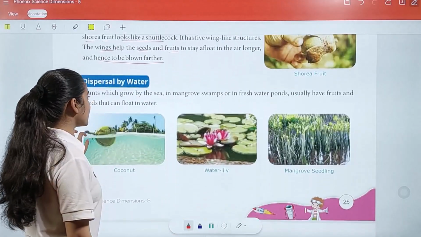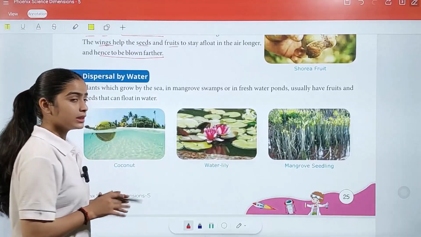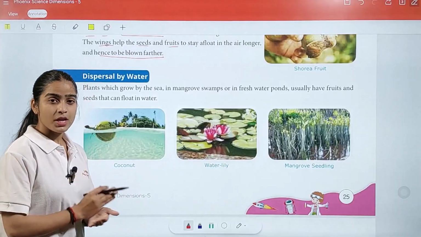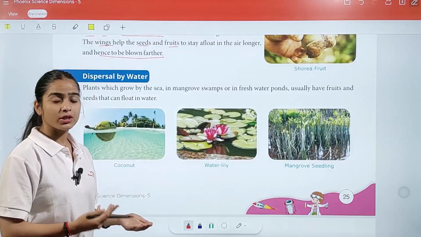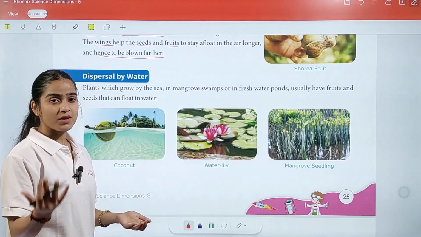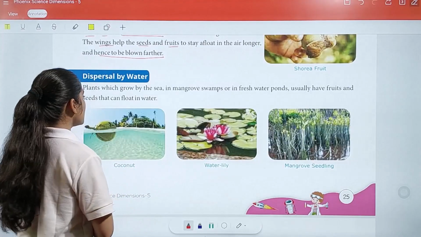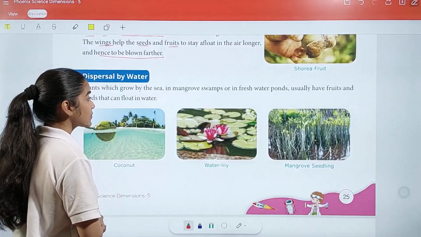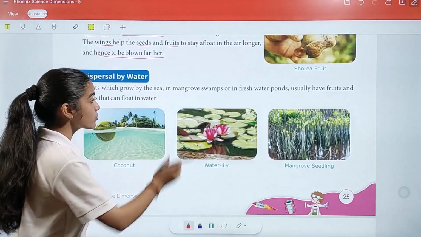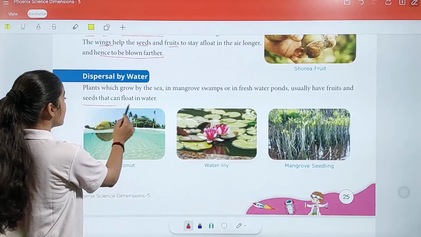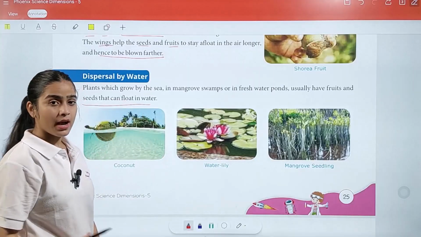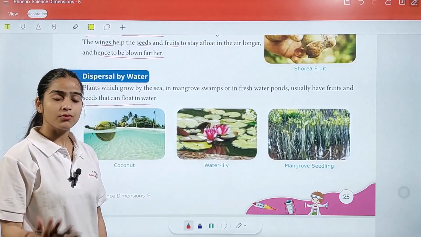Now we are going to learn about dispersal by water. In this, as the name suggests, we have to see how with the help of water plants can move their seeds from one place to another. So plants which grow by the sea in the mangrove swamps or in freshwater ponds usually have fruit and seeds that can float in water. So we have some kinds of seeds as well which can float on water.